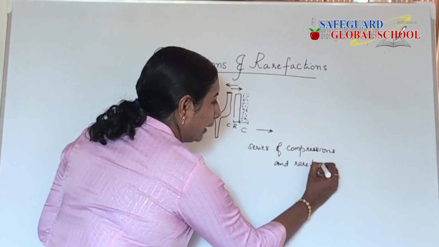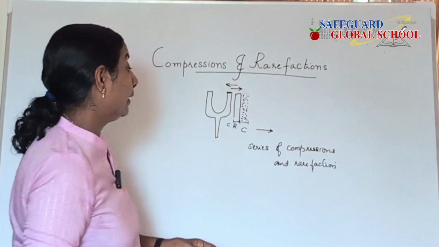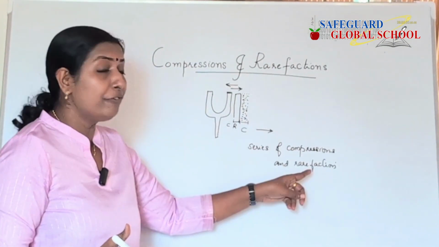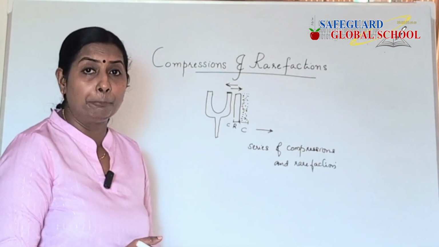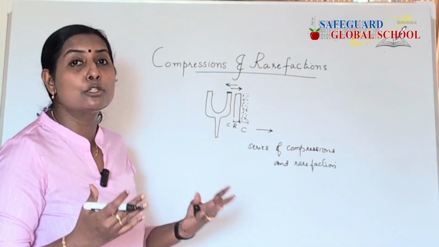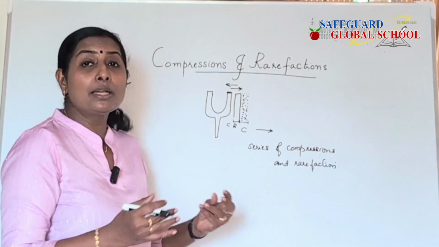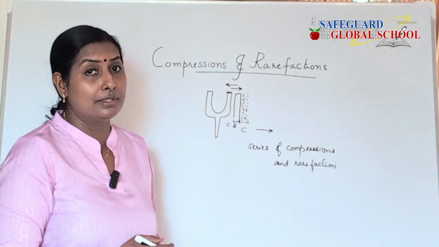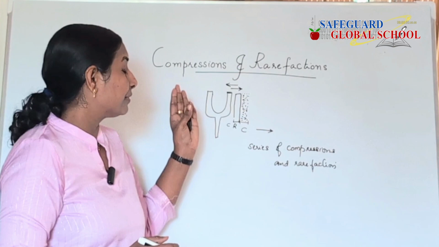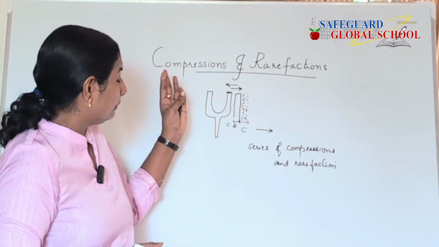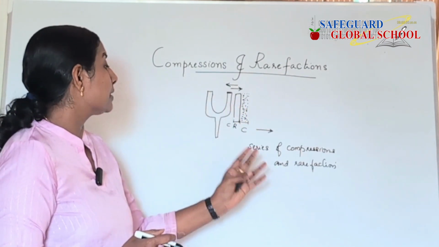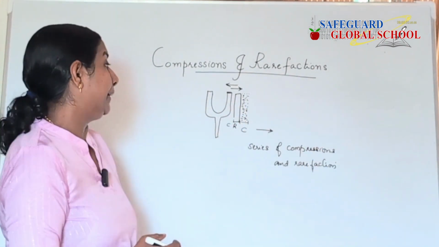Compression is the region in the medium where the particle density is high or the pressure is high, and rarefaction is a region in the medium where the particle density is low or the pressure is low. And you have to note the point that particle density is the number of particles in a particular given volume in the medium. So sound is traveling through a series of compressions and rarefactions in the medium.